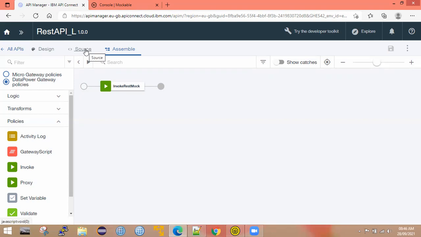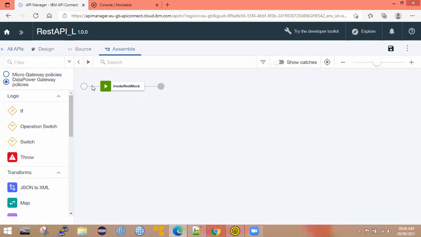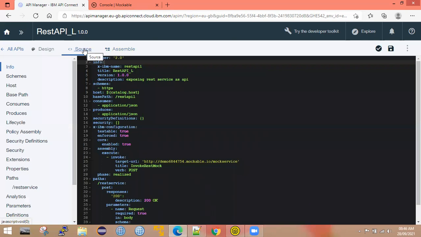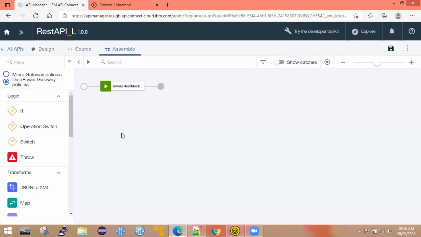Now I wanted to explain about the source. I'll close this meeting and restart it. Please join the same one. Once we're done with this, let me go to the source, and once I discuss the source, let's try to test this API to see whether it is working or not. Okay, thank you. I'll stop the screen share and stop the meeting. Please join the same meeting with the same link.